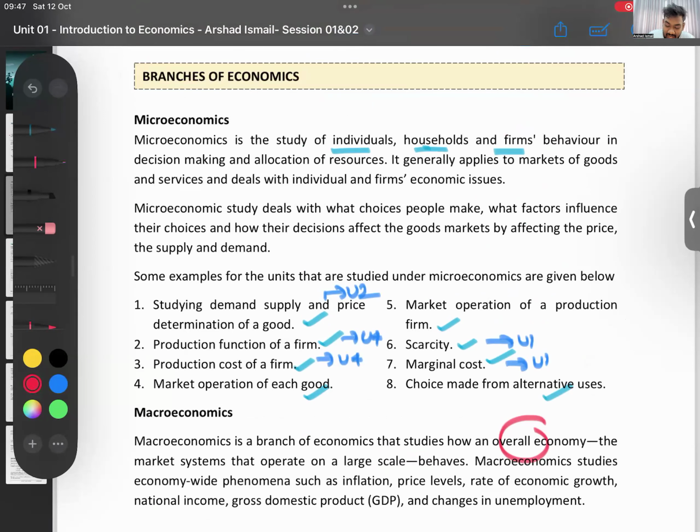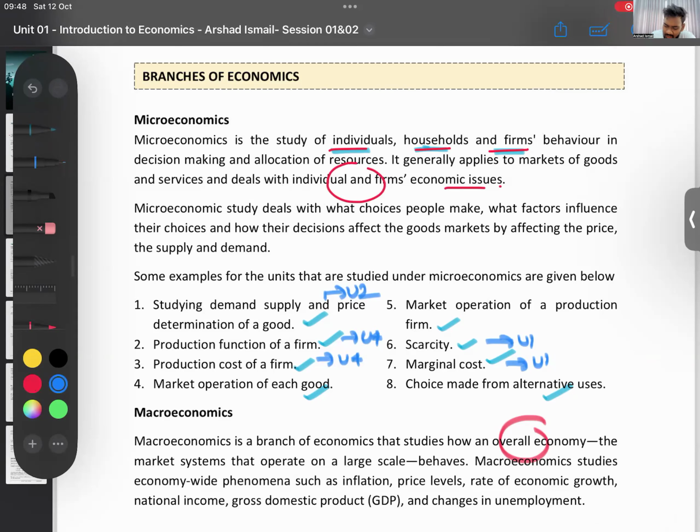Microeconomics is the study of individuals, households, and firms' behavior in decision making and allocating resources. How does the individual, how does a firm, or how does the household make decisions and allocate resources? It generally applies to markets of goods and services and deals with individual firms' economic issues.